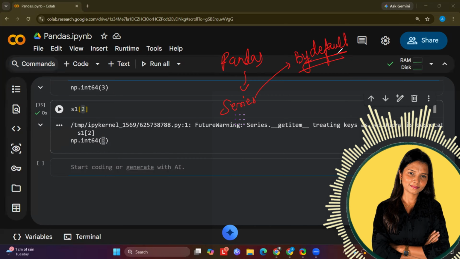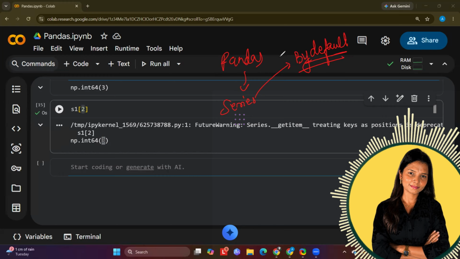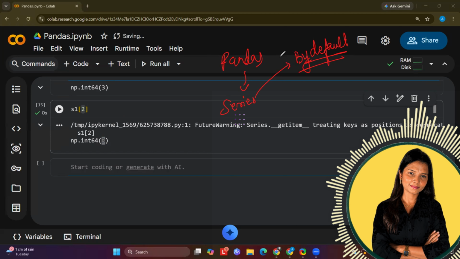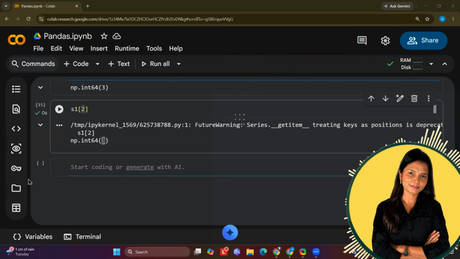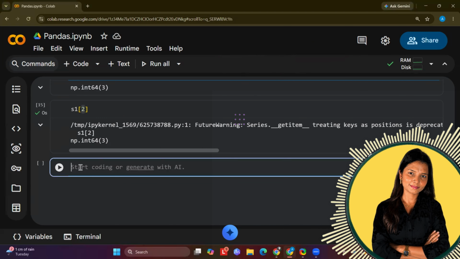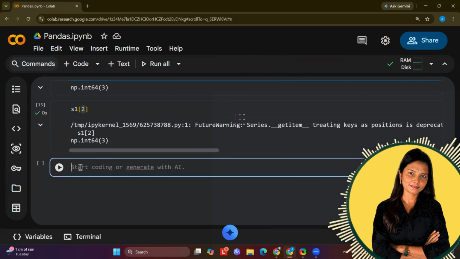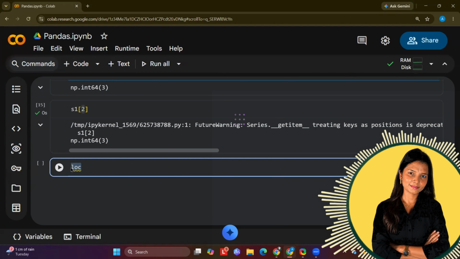That is fine. But in Pandas, we have 2 functions. When we work with millions of data, these 2 functions help us a lot to access the value. LOC is one function and then we have ILOC also. So let's first see what is LOC. LOC is a short form of location, you can say. So when I'm writing LOC and in square bracket I'm writing quotes, it means I am trying to mention any label.